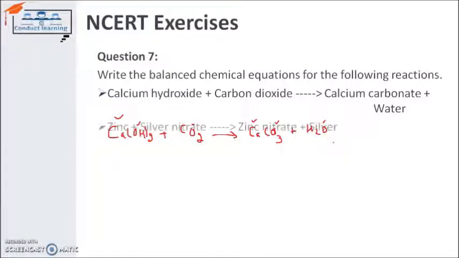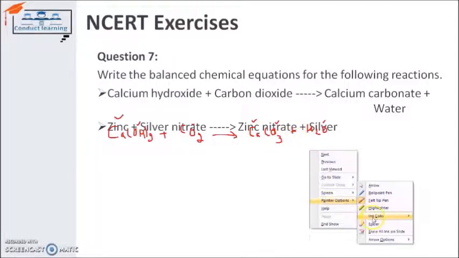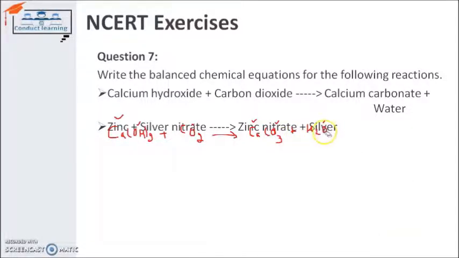Next, zinc and silver. Should I again have to rub it? Yes, because it's difficult to look at this statement. So I simply rub it first of all, or I will use the top of this slide so that we don't have to rub it again and again.